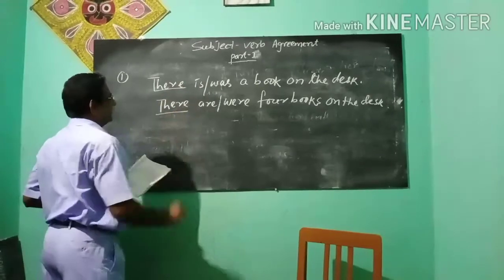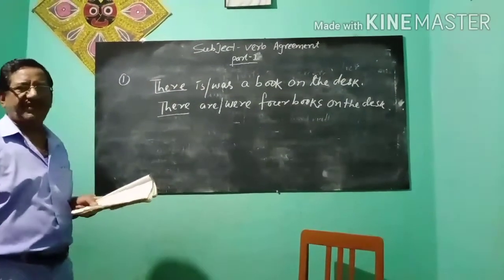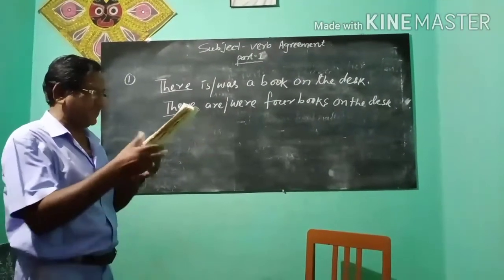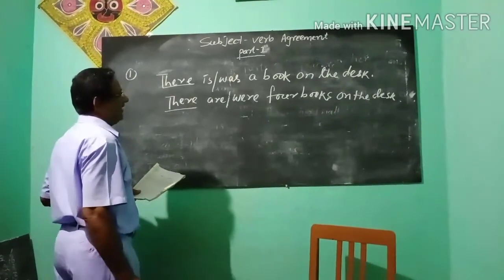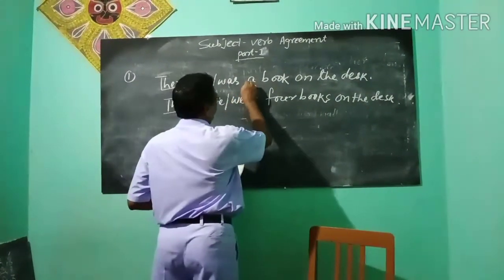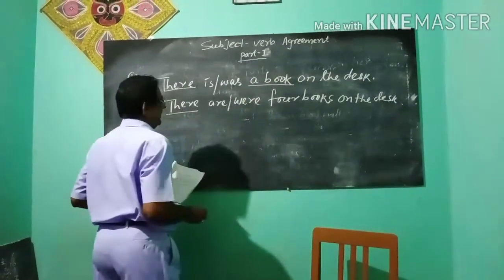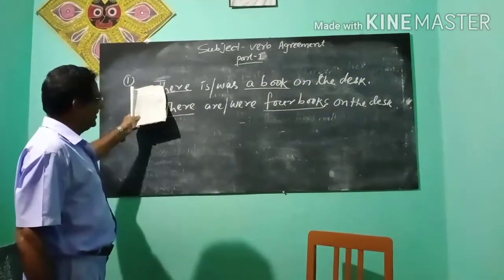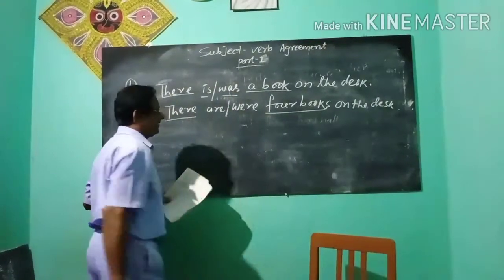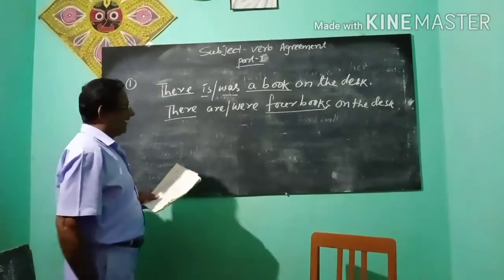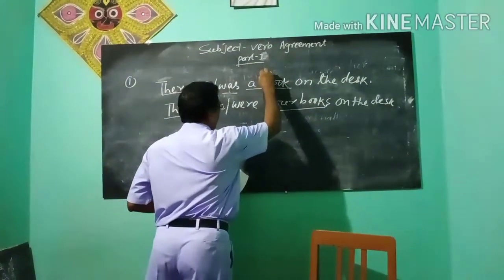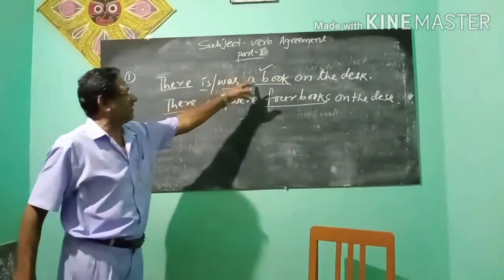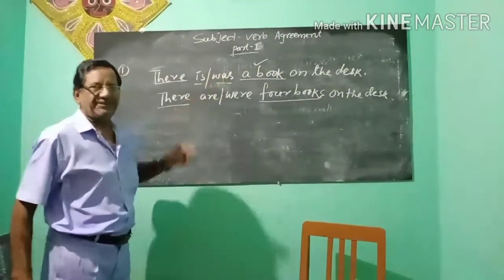Introductory there. Here there is a dummy subject. Here in these two sentences there is a dummy subject. And the real subject is, in the first sentence, a book, and in the second sentence, 4 books. In the first sentence the verb was is taken in agreement with the real subject a book.